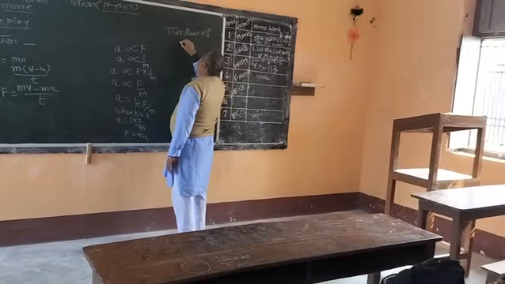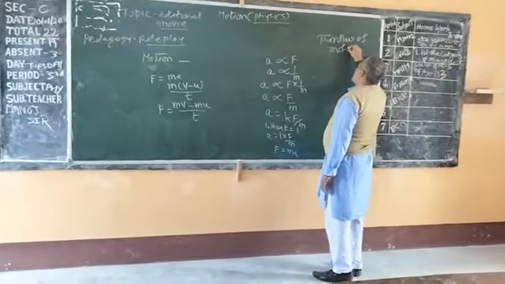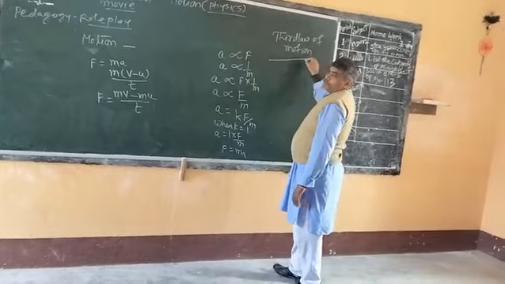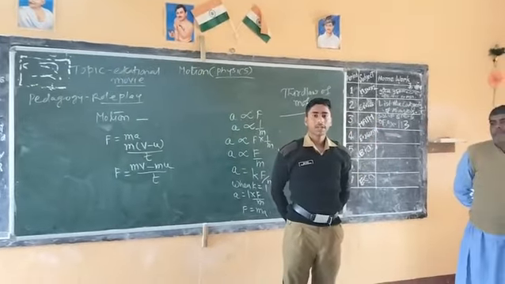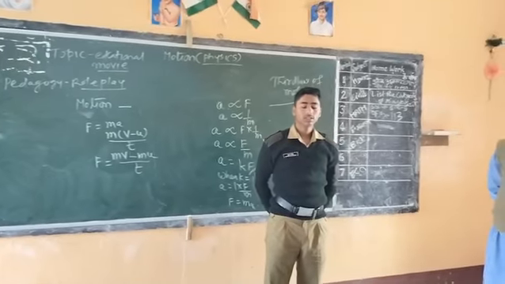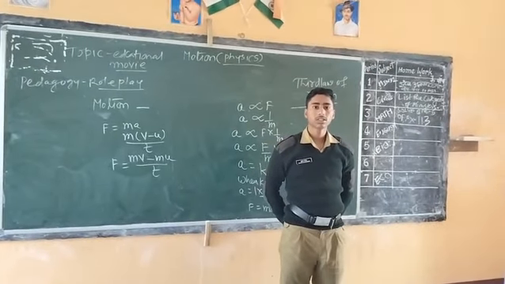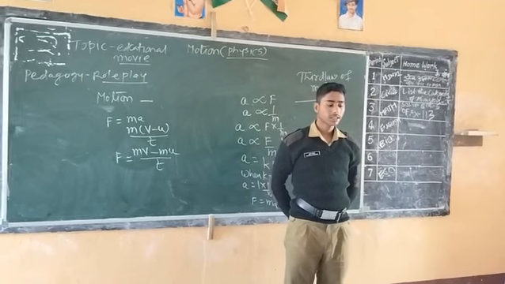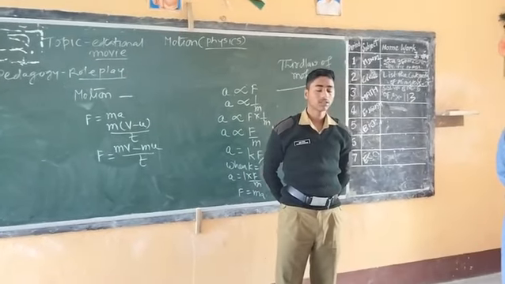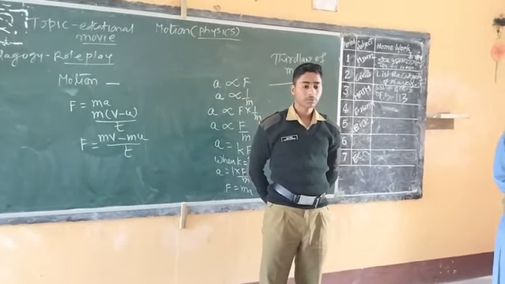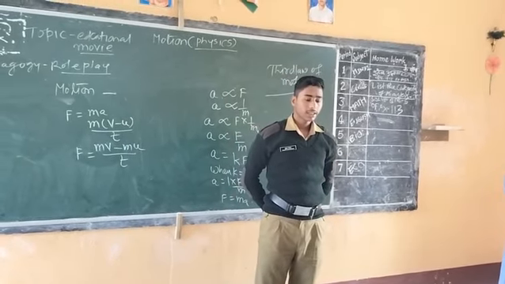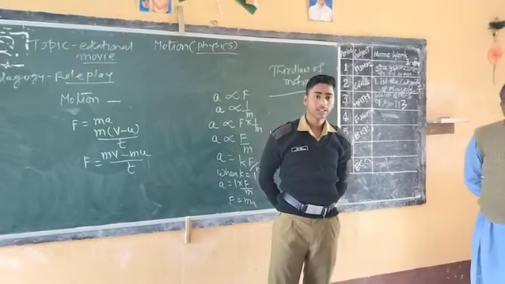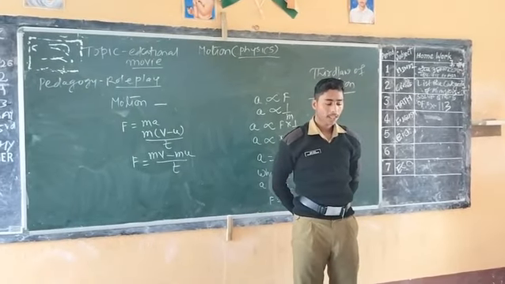Third law of motion: to every action there is an equal and opposite reaction. If any body is in motion or at rest, it maintains its state before an unbalanced force is applied. The tendency of maintaining its state is called inertia.